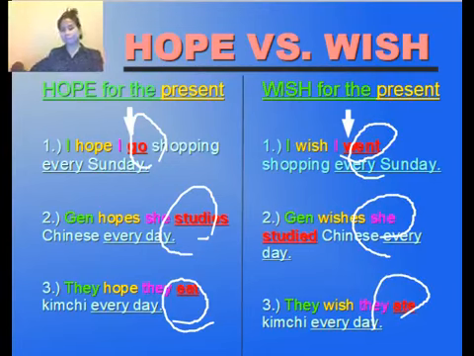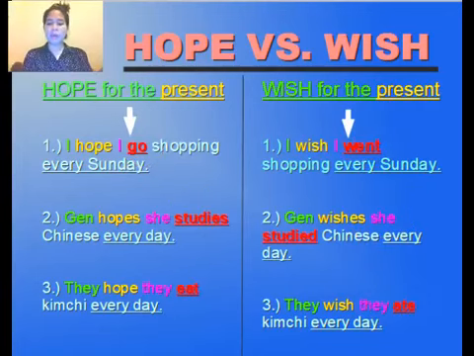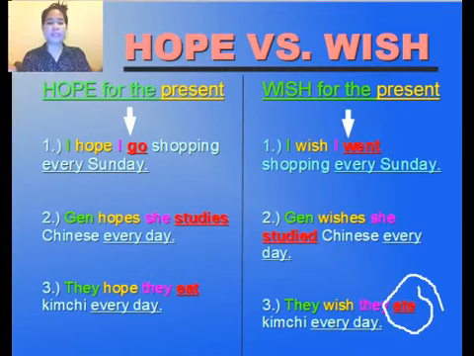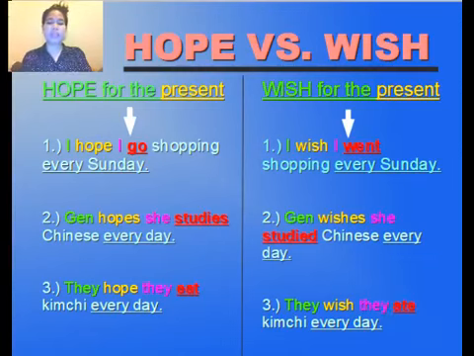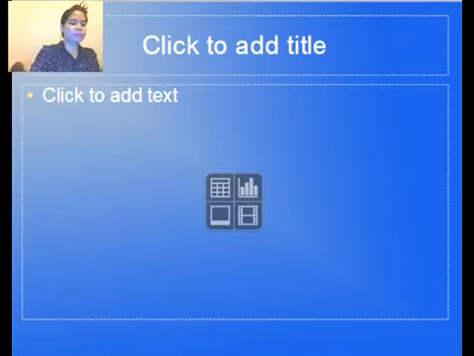So if you wish for the present, you have to use the simple past, as you've actually noticed. Okay, and that's done.